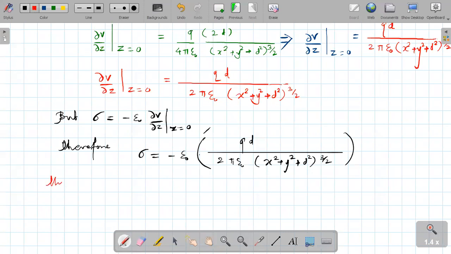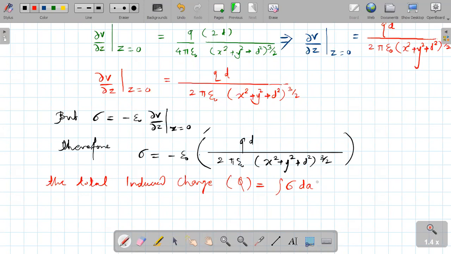The total induced charge, that is capital Q, dear student, is equal to integration of sigma dA, where dA is your area element.